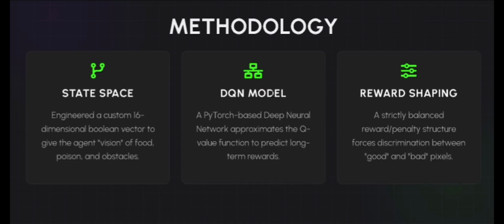We use a state space with an engineered custom 16-dimensional Boolean vector to give the agent vision of the food, poison, and the obstacles in the game. We use the DQN model, based on the PyTorch library of Python, which approximates the Q value function to predict long-term rewards. We also had reward shaping for our project, a strictly balanced reward penalty structure that forces discrimination between the good and bad pixels of the system.